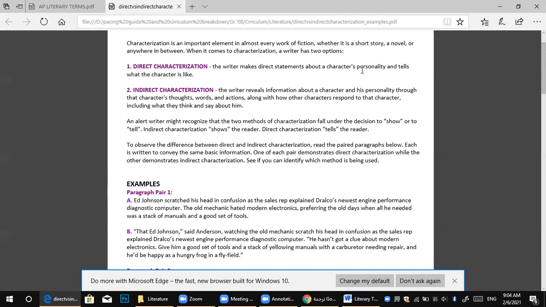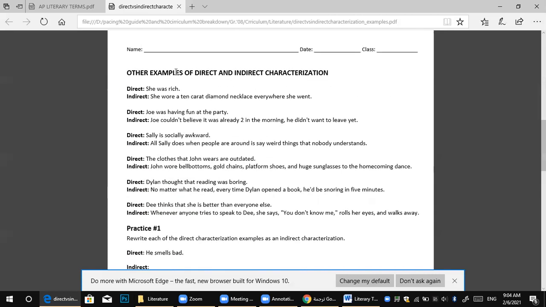Let's look at other examples of direct and indirect characterization. Direct: she was rich. Why was it direct characterization? Because direct characterization makes a direct statement about the character's personality. I said she was rich. But in indirect characterization, he says she wore a 10-carat diamond necklace everywhere she went. That gives a lot of information that reveals she was rich. So what does it mean? She was rich.